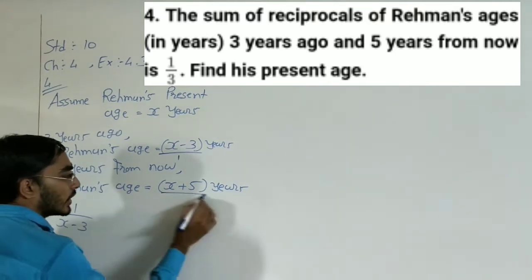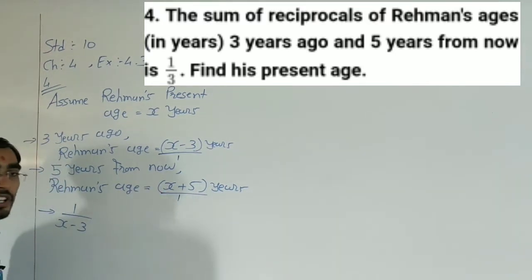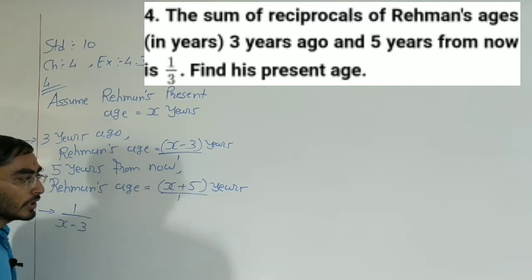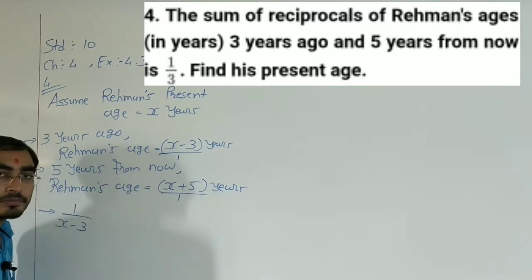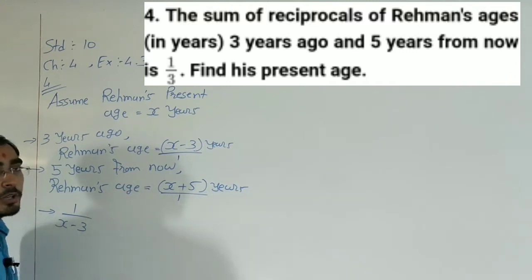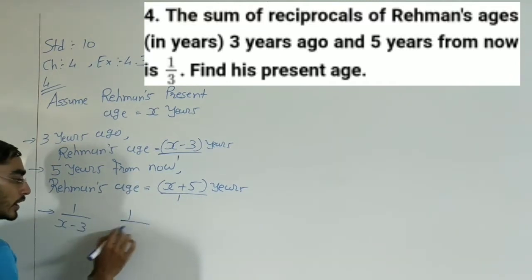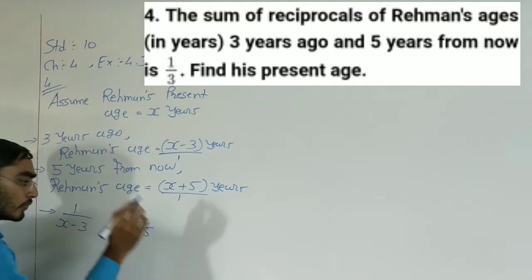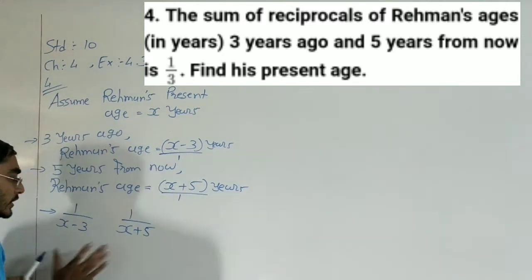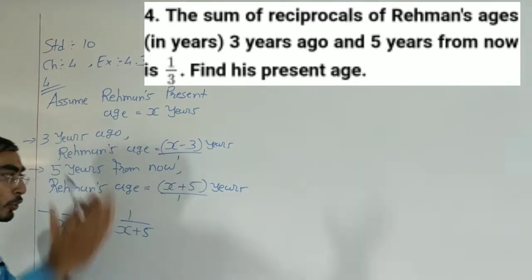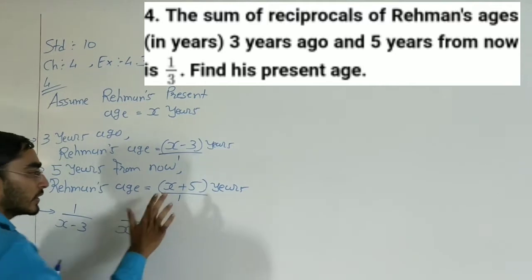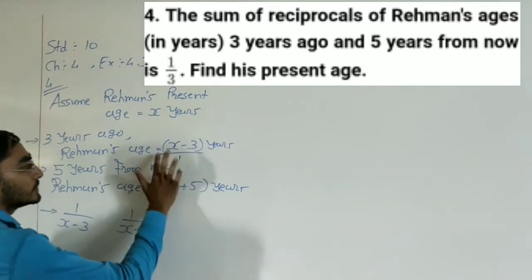Same thing, reciprocal of x plus 5. Nothing is present in the denominator, so we can write 1. Now change the numerator and denominator. So 1 upon x plus 5. Okay, these two are the reciprocals of the ages, right? This is for the rough work.